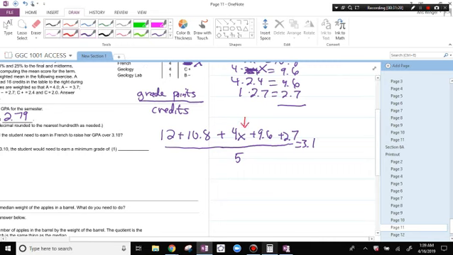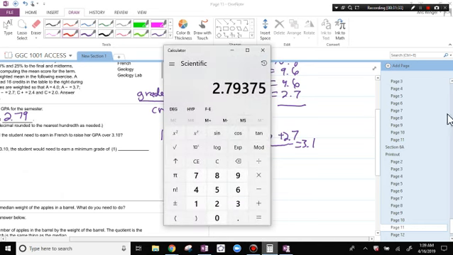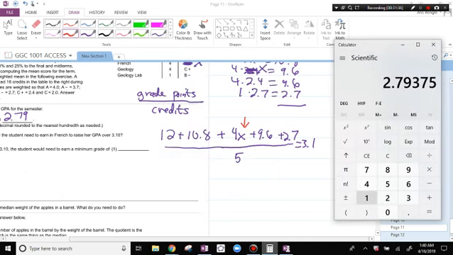Let's multiply by 5. Well, we can add these numbers up first. So 12 plus 10.8 plus 9.6 plus 2.7, that's 35.1.